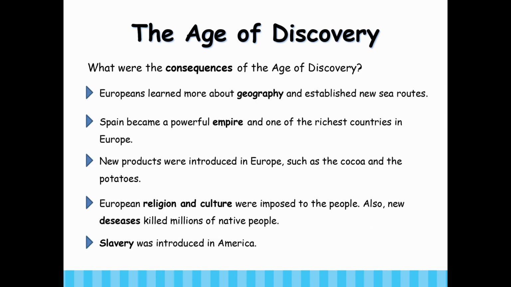What were the consequences of the Age of Discovery? Europeans learned more about geography and established new sea routes. Spain became a powerful empire and one of the richest countries in Europe. New products were introduced in Europe, such as cocoa and potatoes. European religion and culture were imposed on the people. Also, new diseases killed millions of native people. Slavery was introduced in America.